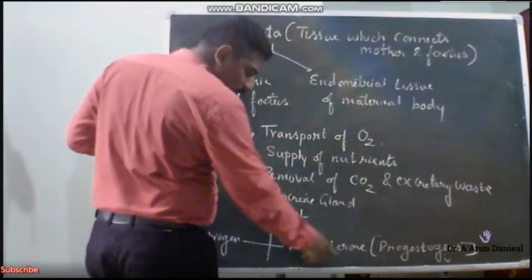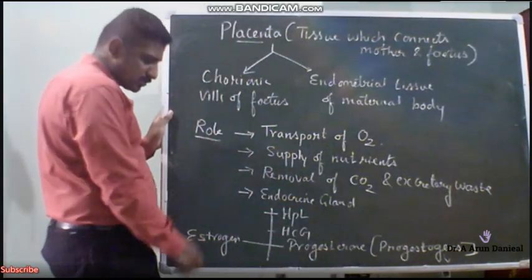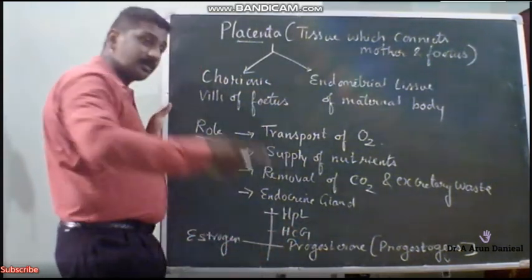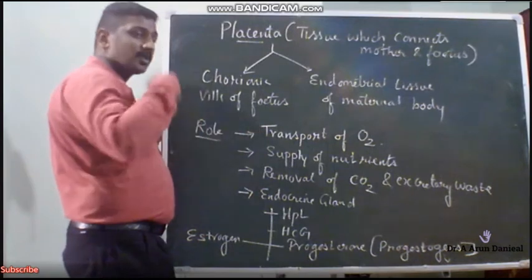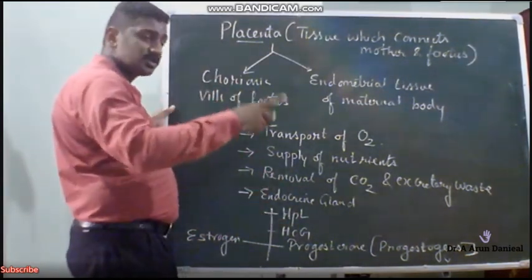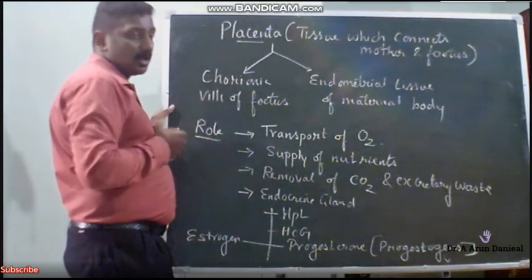And you know the role of progesterone or progestogens and estrogen? Further, they will support the pregnancy. So progesterone is given by the placenta as well as by the corpus luteum, and HCG also stimulates the corpus luteum to secrete more progesterone.